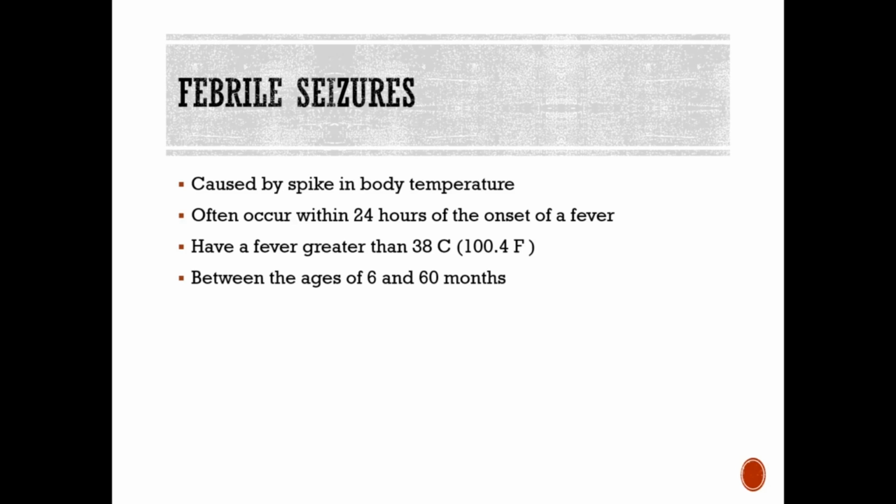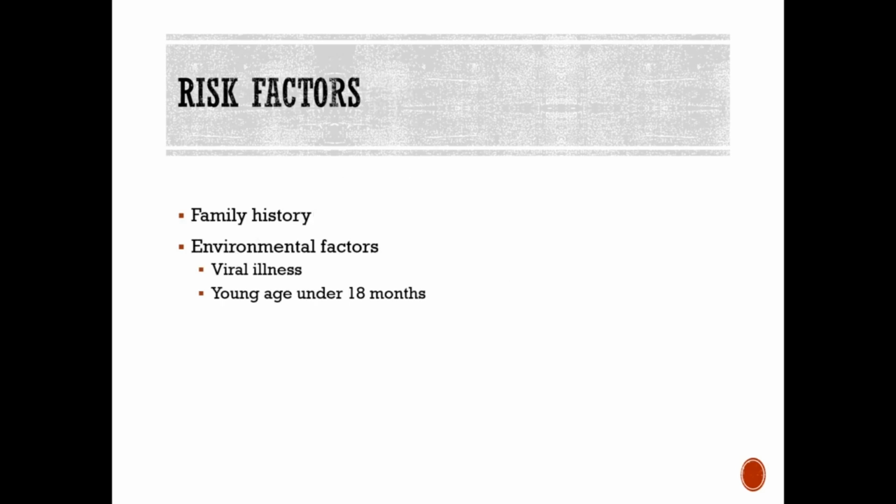And these often occur in younger children, and often you're going to see them occurring between children ages 6 months to 60 months or 5 years old, with the greatest risk factor being between children or infants ages 12 months and 18 months of age. Some children inherit a family's tendency to have seizures with a fever. And additionally, researchers have linked several genes to a susceptibility to febrile seizures.